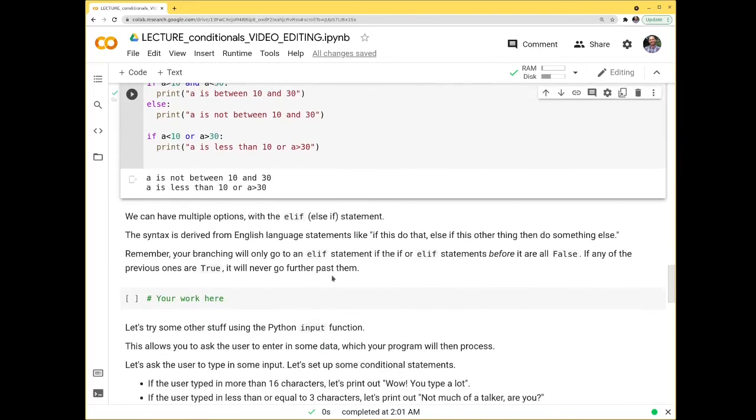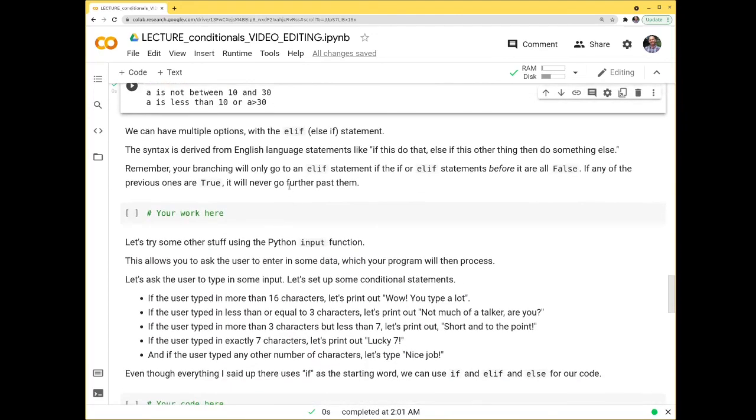Okay. And then we can have multiple options with this. I mentioned an elif statement. This is just smushing together else and if. You always have to have something after that. It's kind of a convoluted English statement, but you could do: if this, do that, else if this other thing, do something else. Now, your branching will only go to these elif statements if the first if or any elif statements before it all fail, meaning they're false. If any of them are true, it never goes past those.